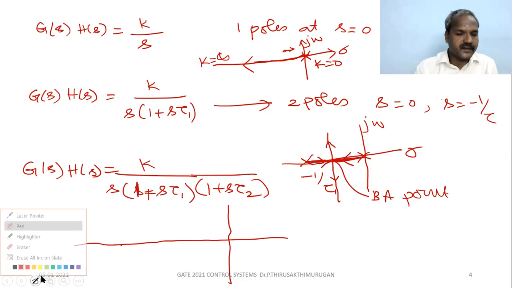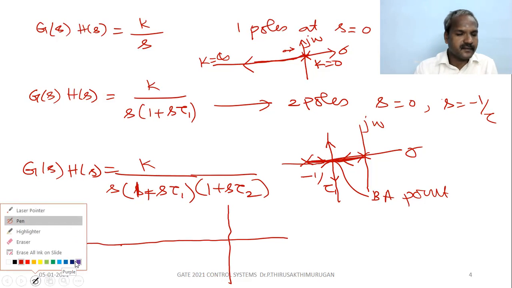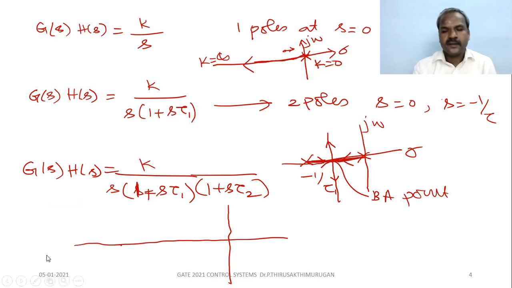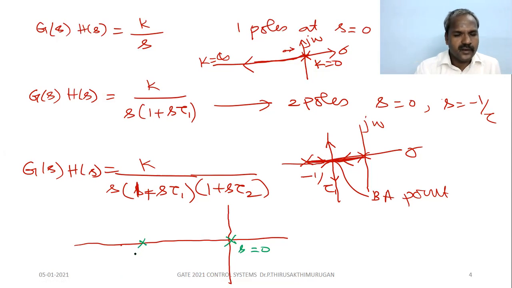One pole at the origin, s equal to 0. One pole at s equal to minus 1 by tau 1. Another one at minus 1 by tau 2.